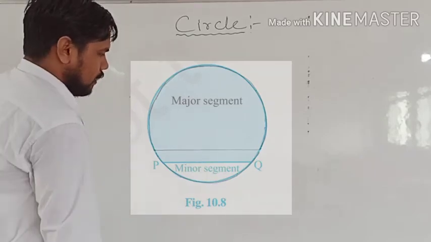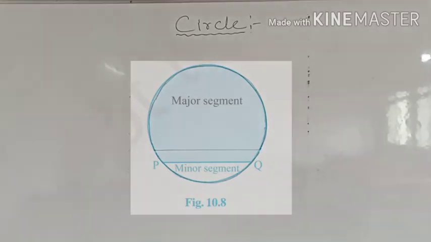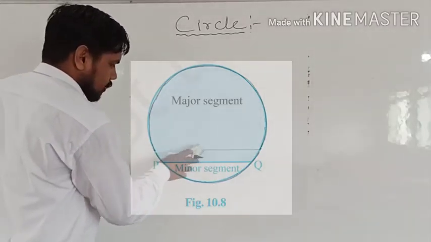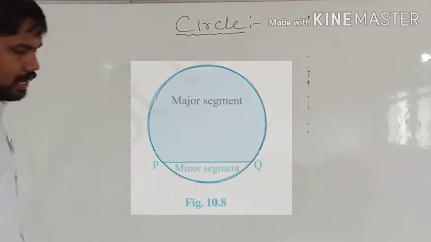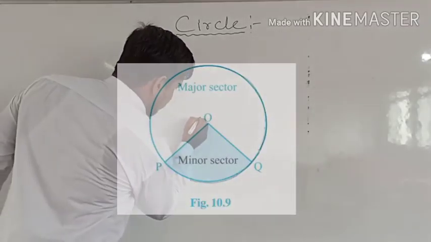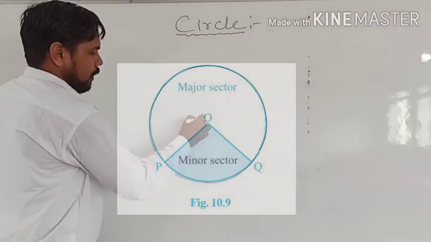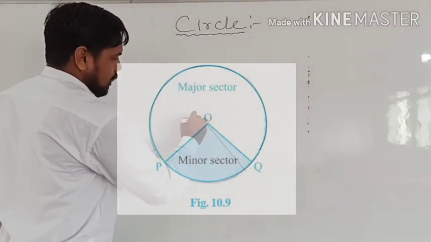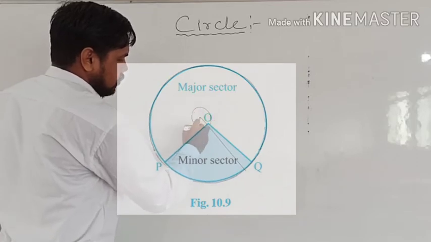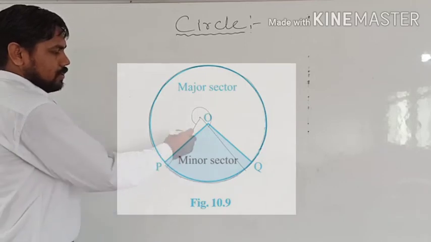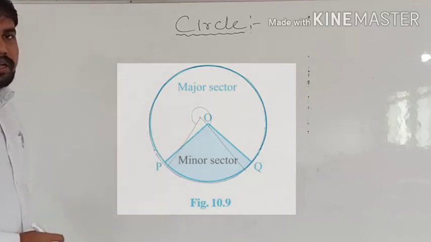And after that, instead of drawing a straight line, if you draw an angle with the center, suppose this is the center, and you are drawing an angle like this, then this larger angle is called the major sector, and the smaller angle is called the minor sector.